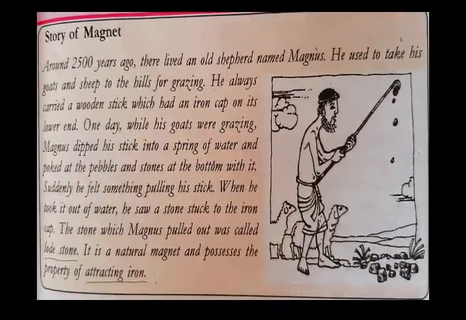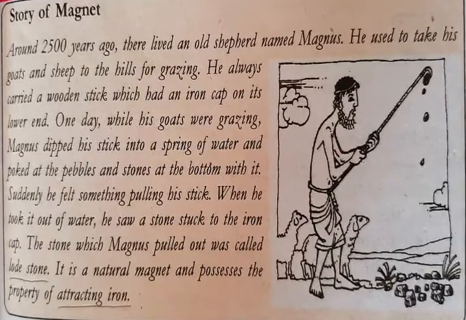Children, we are going to know about the story of magnet. Around 2005 years ago, there lived an old shepherd named Magnus. He used to take his goats and sheep to the hills for grazing. He always carried a wooden stick which had an iron cap on its lower end.